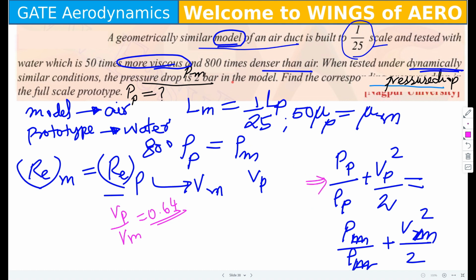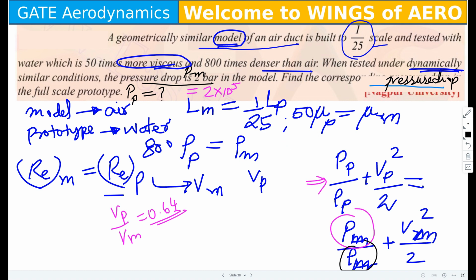Here the pressure drop in the model is known, 2 bar. Again, 2 bar you have to convert into 2 into 10 power 5. Here the density is known. Density of air is 1.225 and density of water you can take as 1000 kg per meter cube.